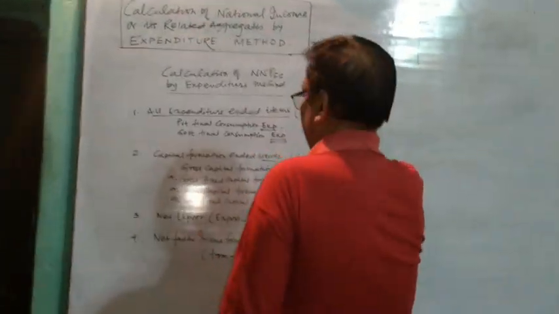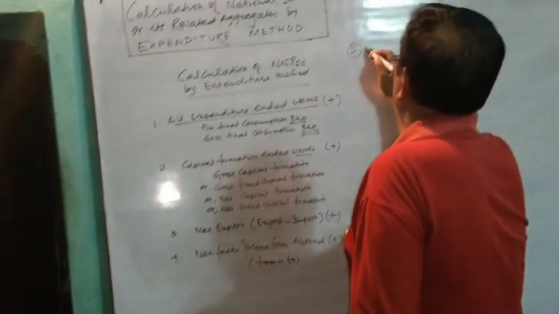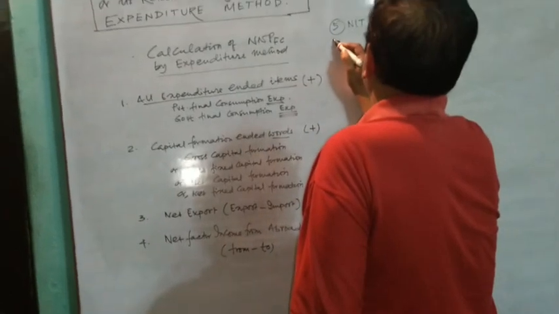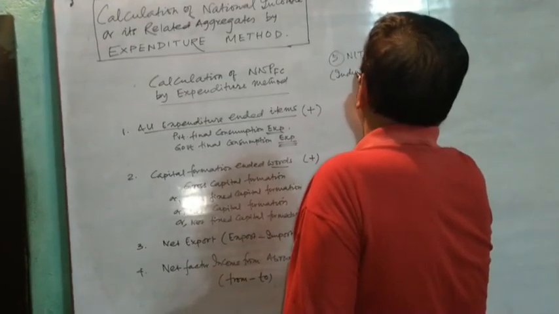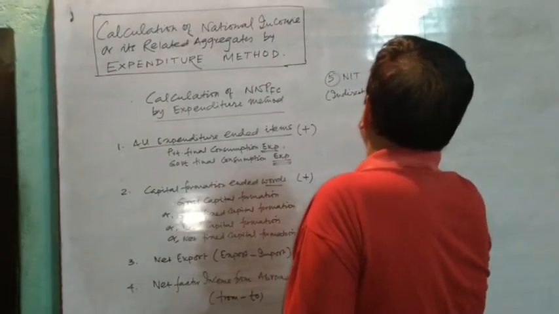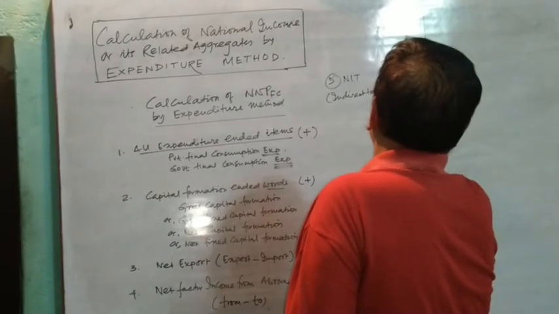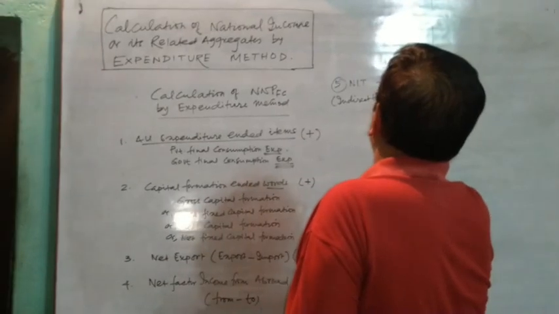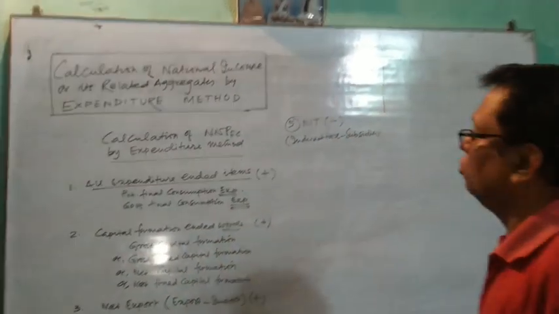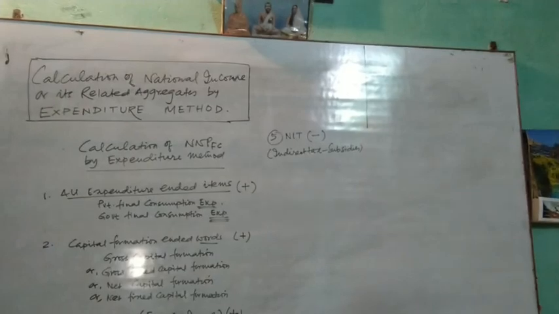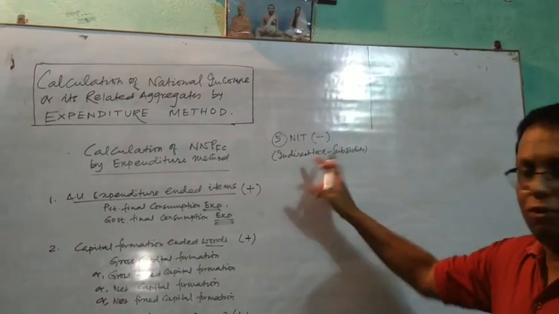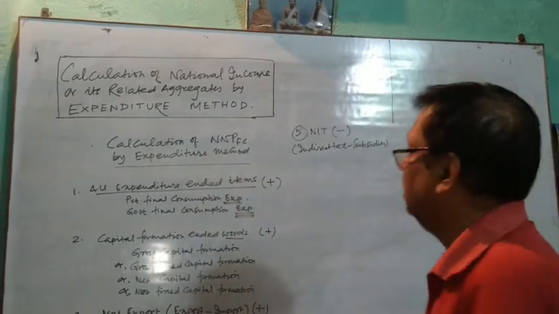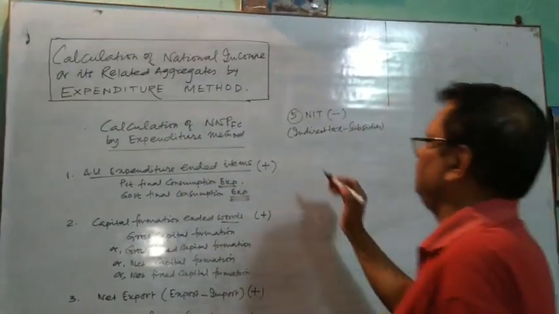Now the fifth item, here I am writing NIT, which is calculated as indirect tax minus subsidies. It should be subtracted. NIT should be subtracted. You have to remember, this is not an add item. For calculation of NNPFC directly by this method, we will subtract NIT.